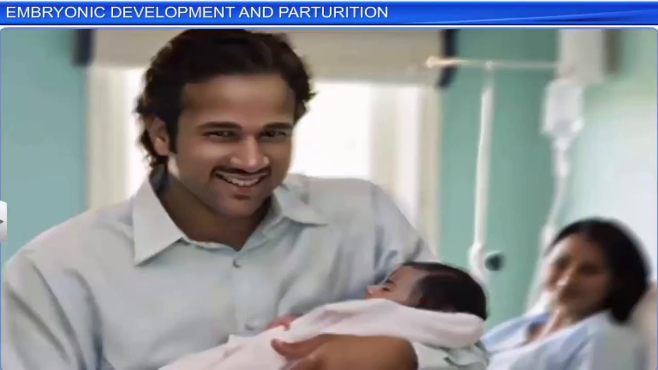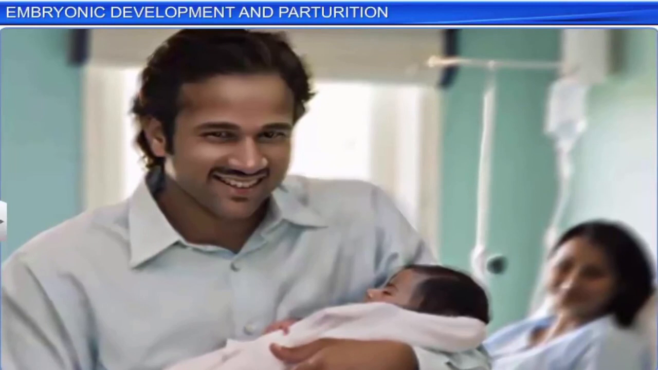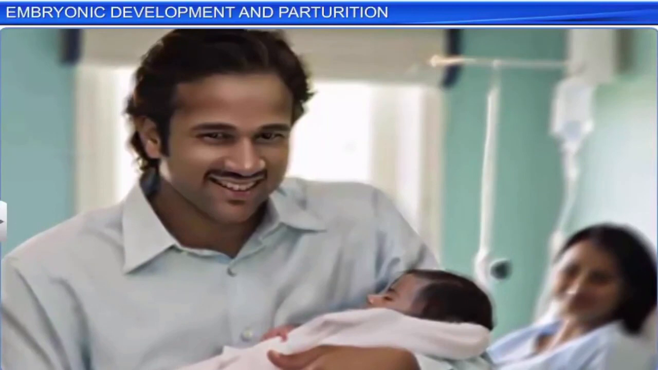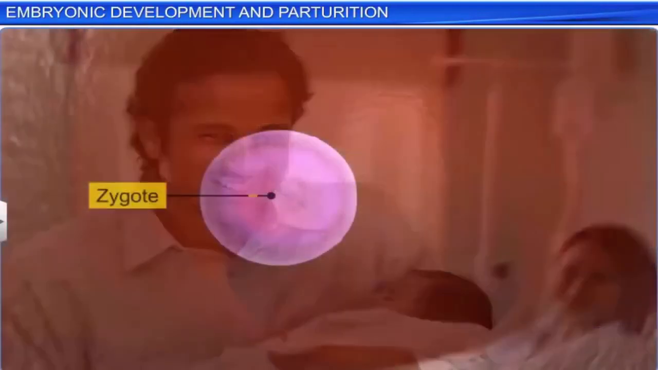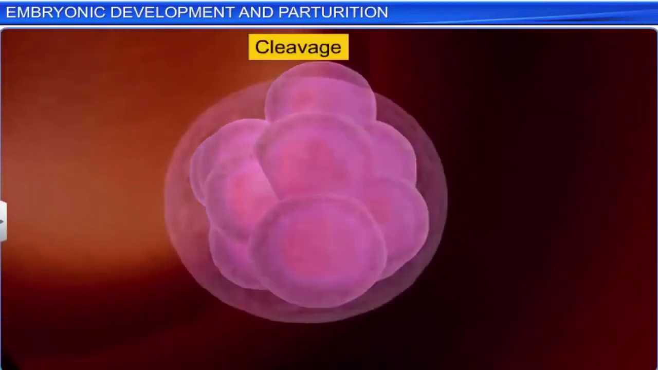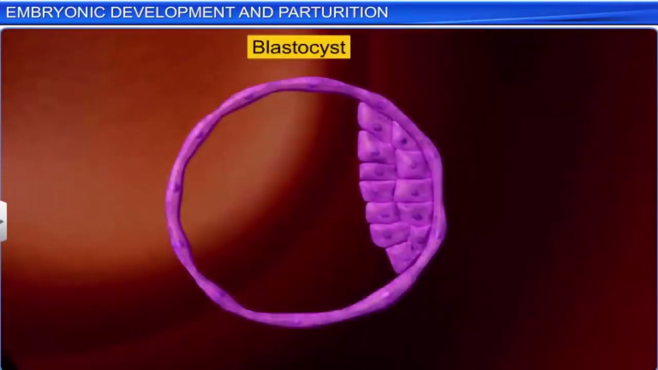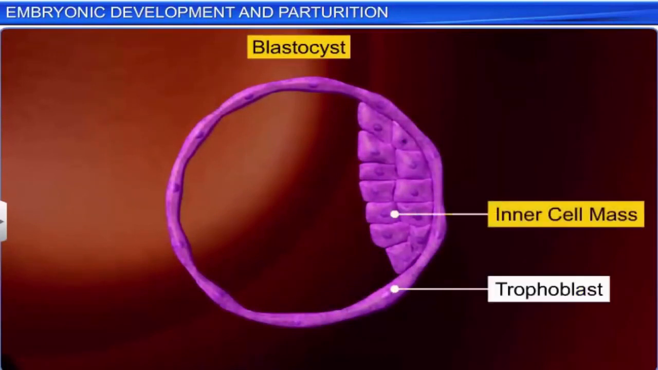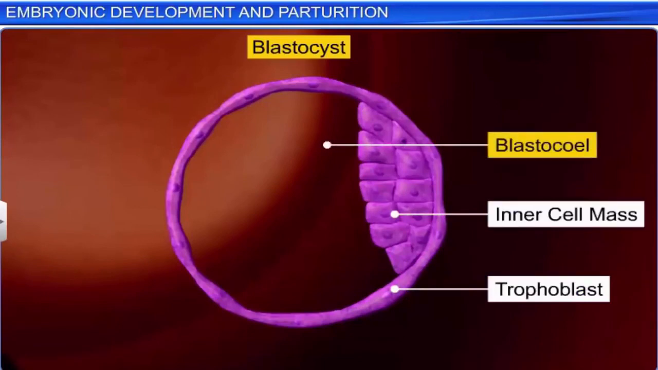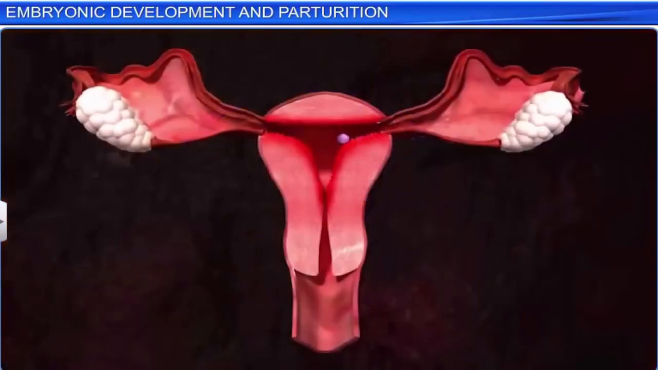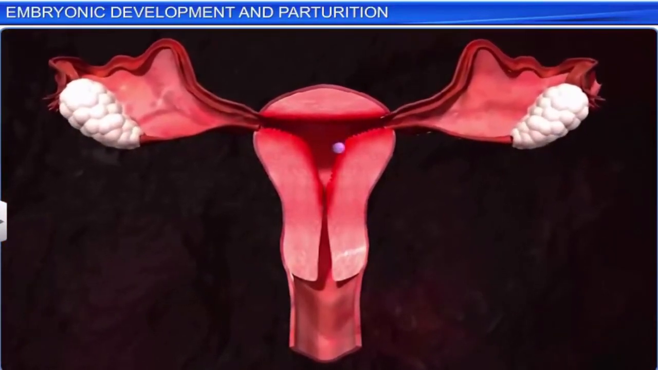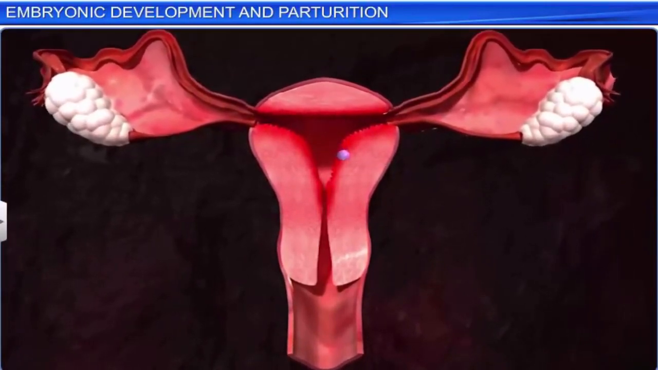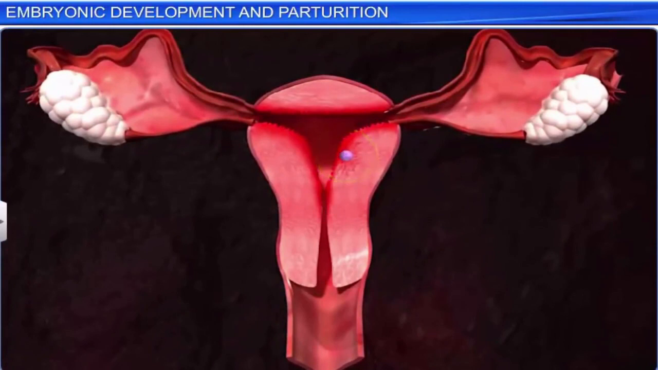The joys of holding a newborn baby know no bounds. The birth of a baby is an intricate and complex process that begins when the zygote undergoes cleavage and develops into a blastocyst, a hollow ball consisting of a trophoblast, an inner cell mass, and a cavity called the blastocoel. As the trophoblast grows outwards and penetrates the endometrial lining of the uterus, the blastocyst, with a developing embryo, gets implanted in the uterus and pregnancy is initiated.